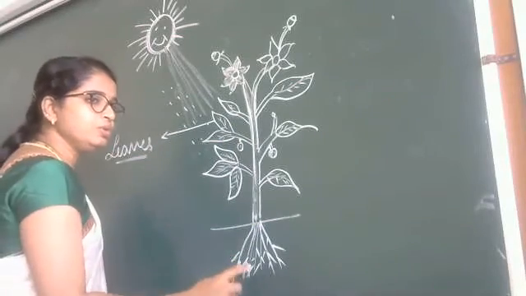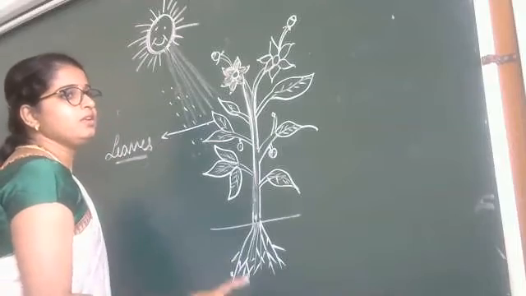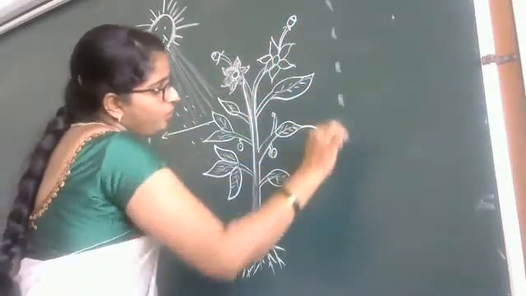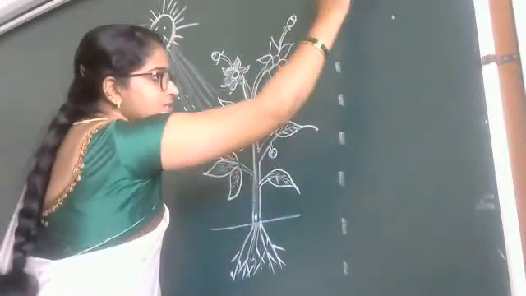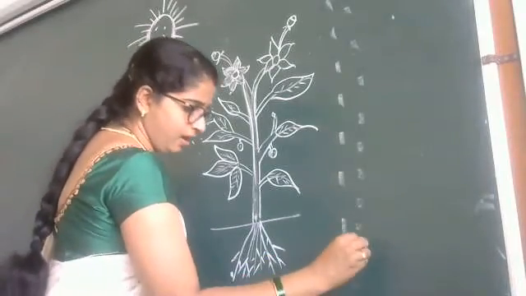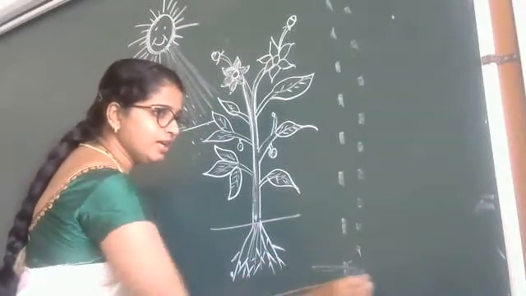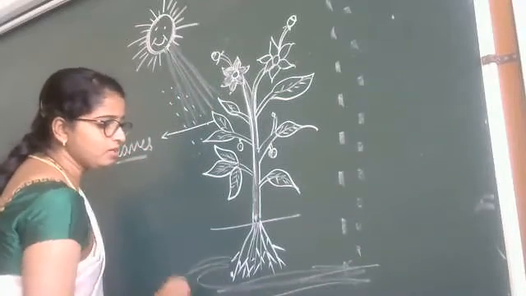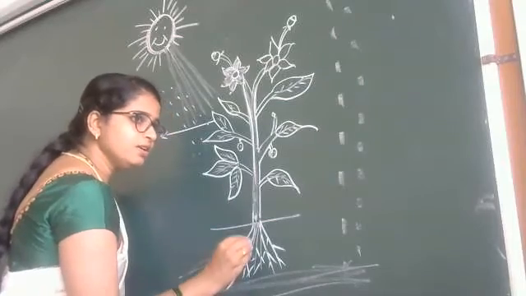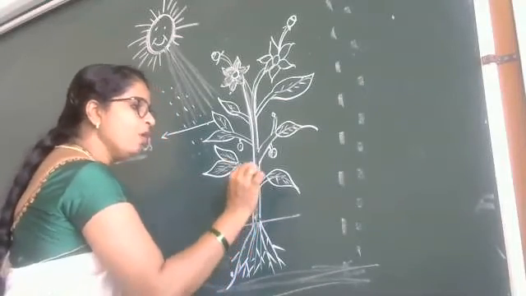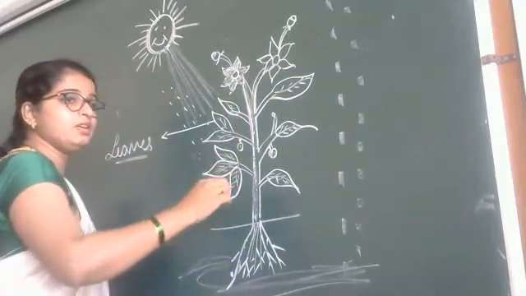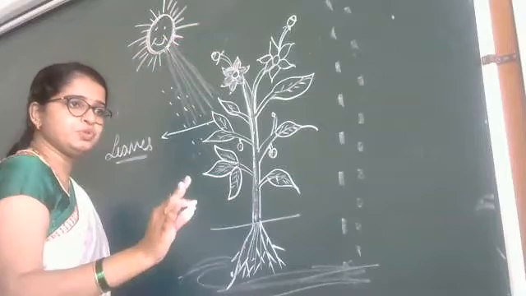Very good. Through the roots. Yes, you are correct, Akhil. The rain water falls on the ground. See, this is the rain water which falls. When there is water here in the ground, this ground water, through this root, this root supplies water to this plant. The water that comes from above does nothing directly.